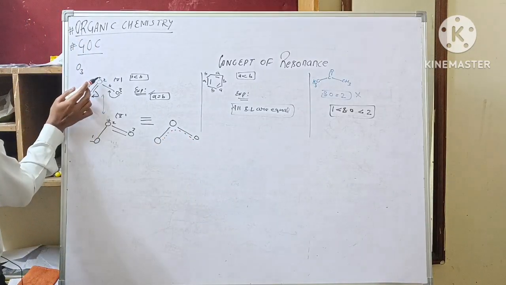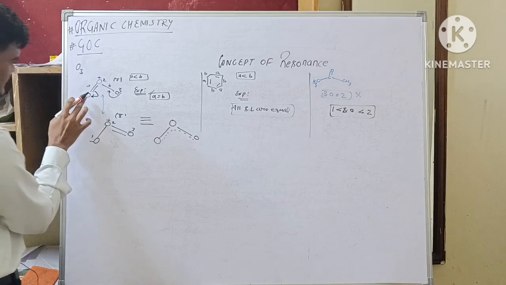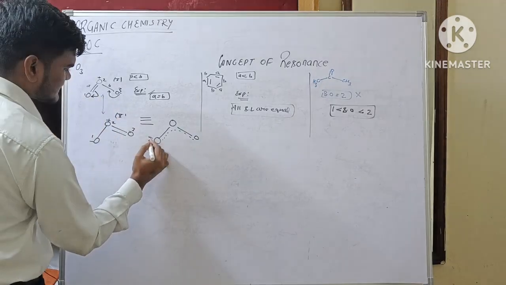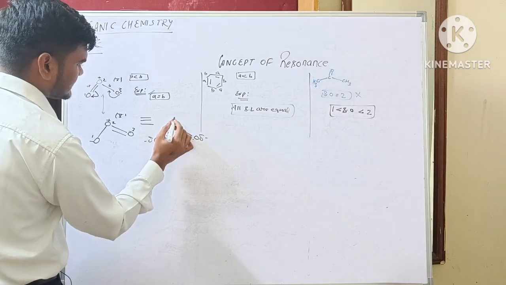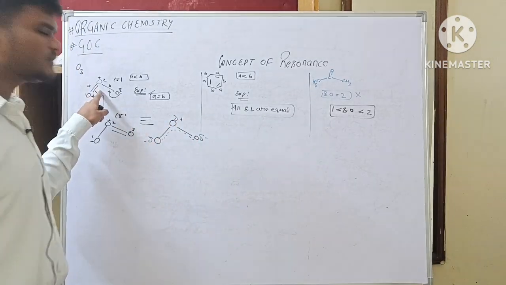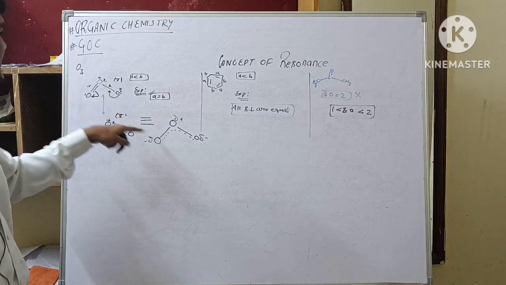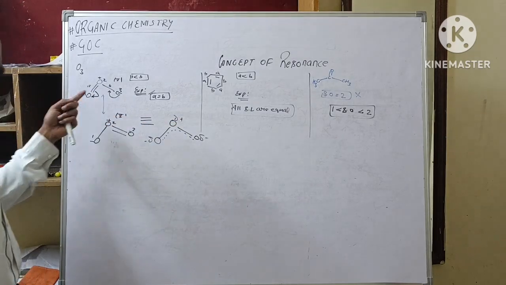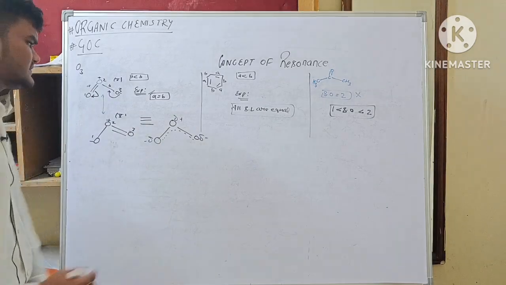We can see there is a positive charge on oxygen 2 and a negative charge on oxygen 1 and oxygen 3, so there will be partial negative and partial positive charges. This double bond is delocalizing between 1, 2 and 3, and oxygen 2 has a partial positive charge and oxygen 1 and 3 have a partial negative charge.